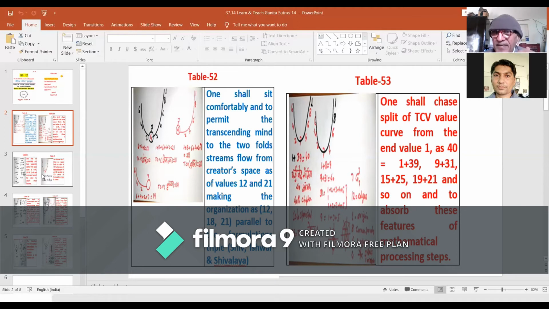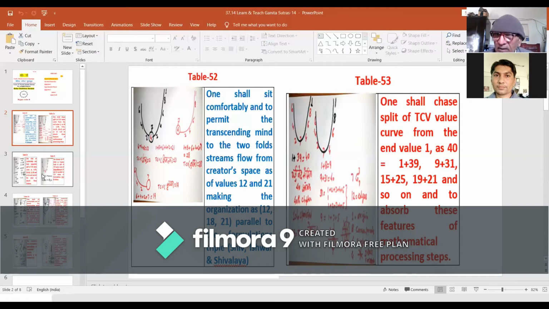A step ahead, the last four letters of values 1, 8, 6, and 4, of summation value 19, take us to the organization of 40 as 19 plus 21. One may pause here and take note that value 19 is the TC value of Krishna, incarnation of Lord Vishnu in Dwapar Yuga.